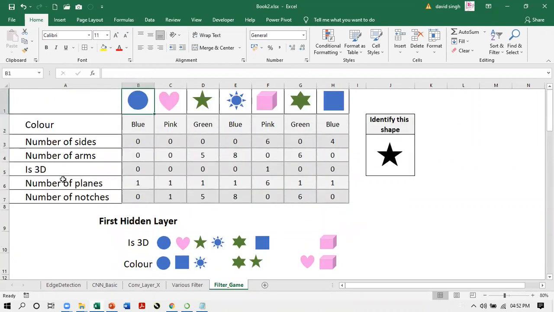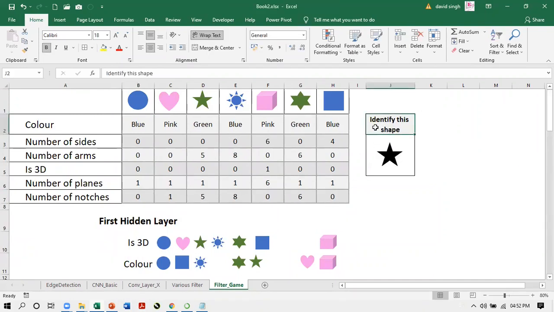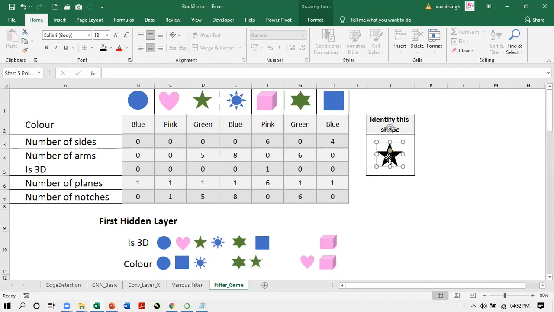What next is required? The testing. The testing of the CNN is being done with this shape. You see here on the right-hand side, this one, we are going to test our logic with this shape. This shape is a star, a 5-sided star. But this has black color, which is not here.